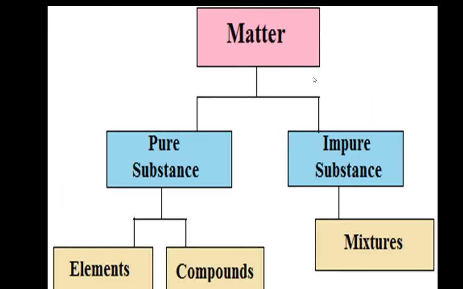So look here: matter depending on the physical and the chemical composition. Physical composition has 3 types: solid, liquid, gases. Chemical composition has 2 types: pure substances and mixtures. Pure substances are divided into elements and compounds, and impure substances are mixtures, which are again divided into homogeneous and heterogeneous mixtures.